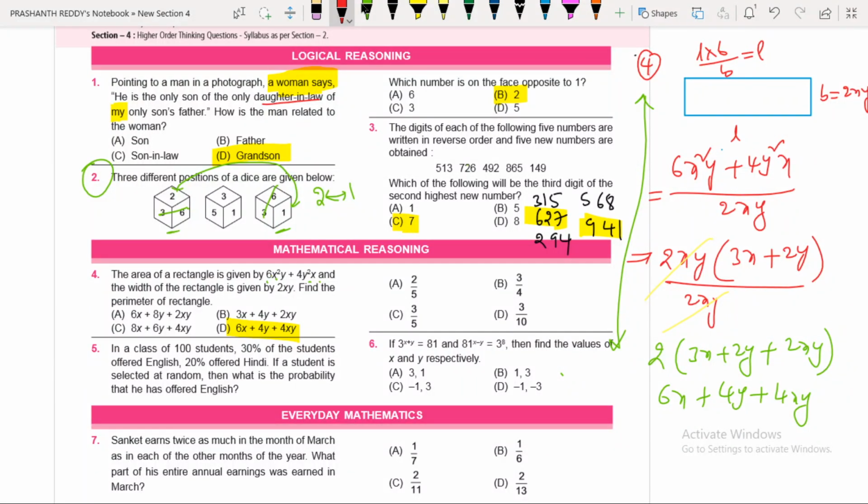Okay, now the question is a probability question. The probability formula is the favorable number of outcomes divided by the total number of outcomes. Now, in the probability concept, favorable number of outcomes by total number of outcomes. Here, total number of outcomes are how many?